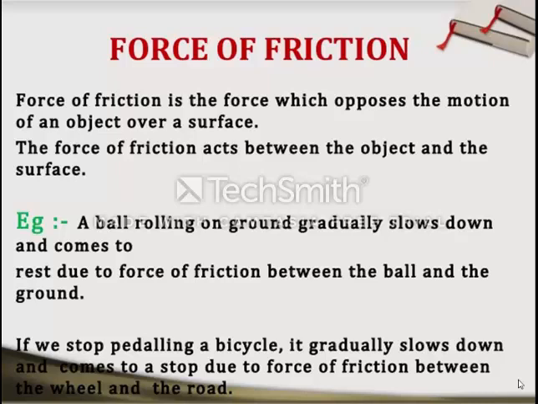So this force of friction is an external force which is acting between the wheel and the road, and it is every time trying to stop that bicycle. So as soon as we stop pedaling a bicycle, what happens? The bicycle gradually slows down and slowly comes to rest. So these are due to the force of friction, which opposes the motion.